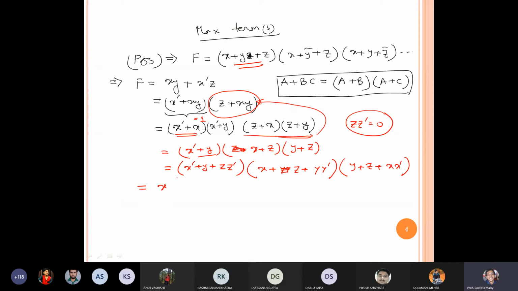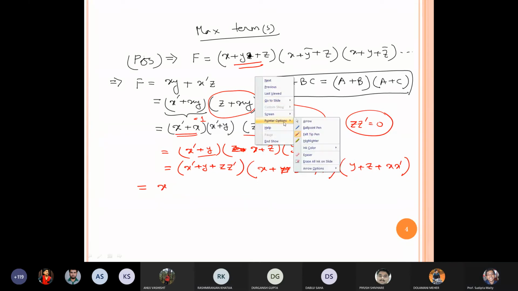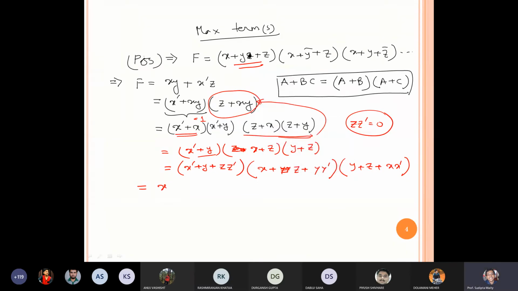Okay, I am writing this term only. So x prime plus y plus z, x prime plus y plus z prime. Can we write this term in these two factors? I have used this formula. Is there any student who is facing an issue? Any student?